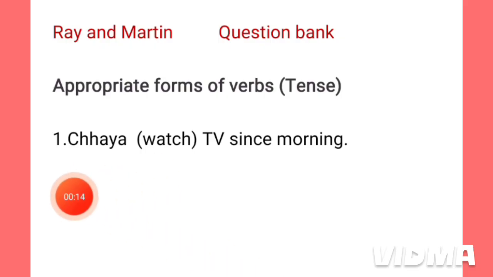This is the first sentence. Chaya watch TV since morning. Chaya is the name of a girl. Watch TV since morning. Actually, we have to use the proper form of this verb watch. The sentence denotes that Chaya started watching TV and still she is watching TV. So here the actual sentence will be written in this way.